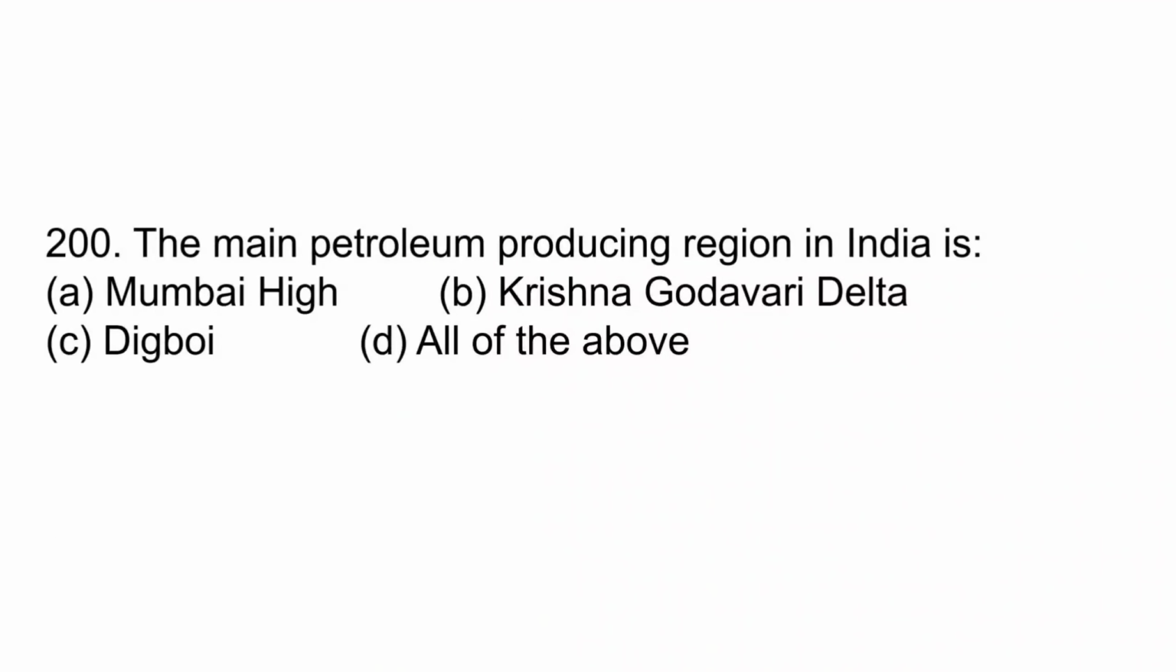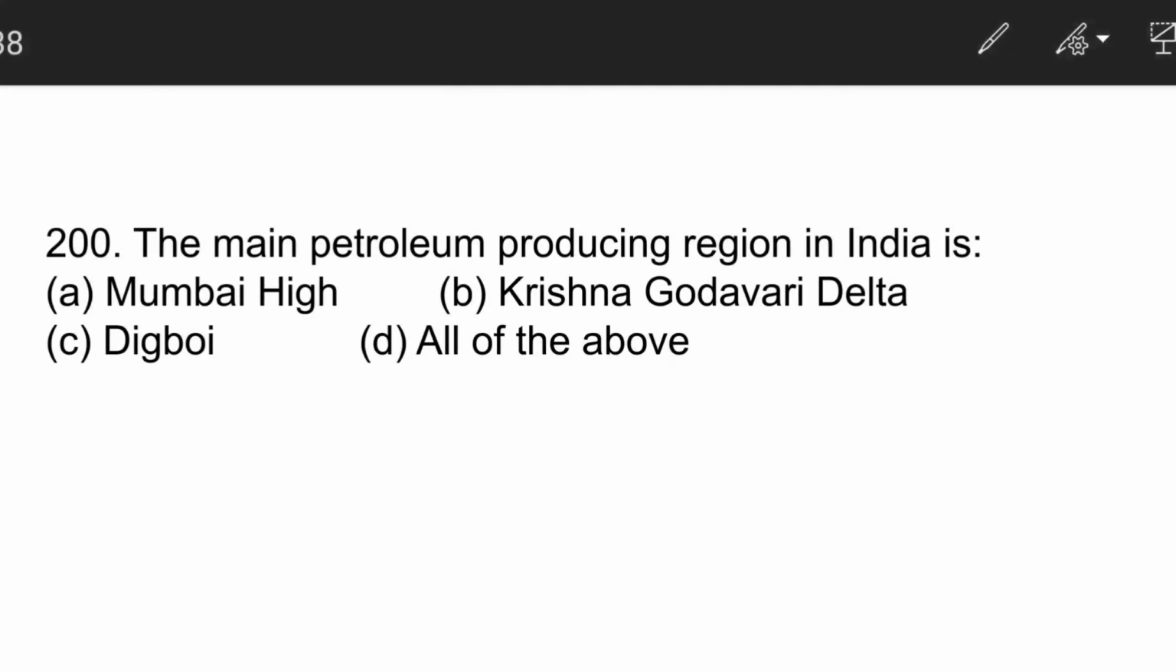The last question of the day and of the series is, the main petroleum producing region in India is all of the above. Mumbai High, Digboi in Assam, Krishna Godavari Delta. So the main producing states are Gujarat, Assam, and Tamil Nadu, and basically these are found in the sedimentary rocks.